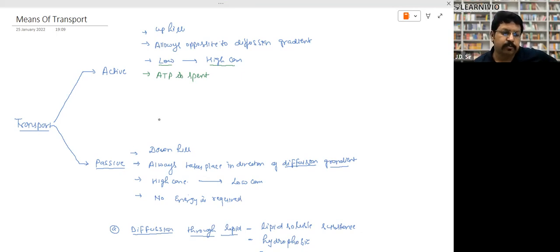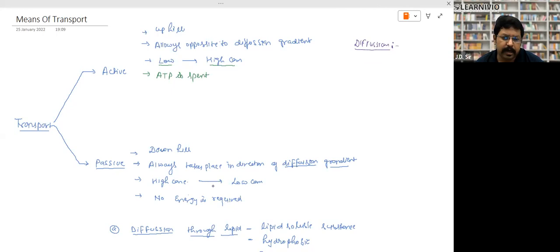So what is the active transport? What is the passive transport? Look, normally what is diffusion? How do we define diffusion? Anyone of you? Movement of substance from its higher concentration to lower concentration.